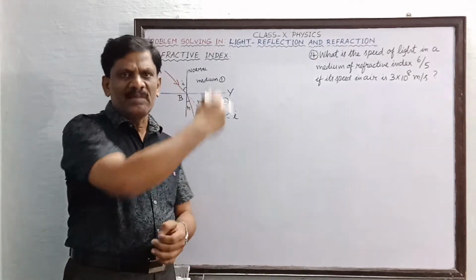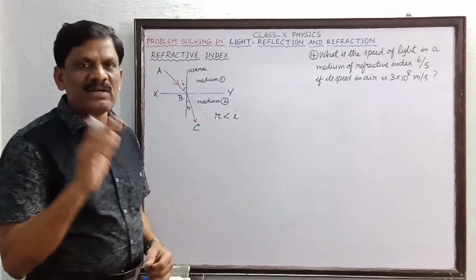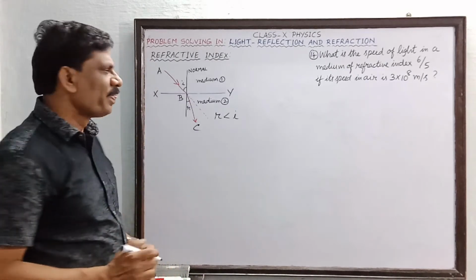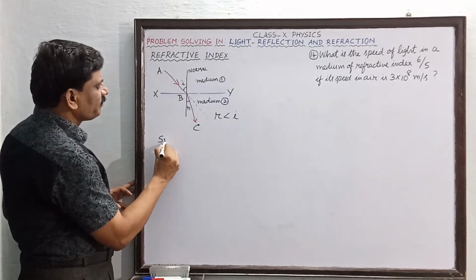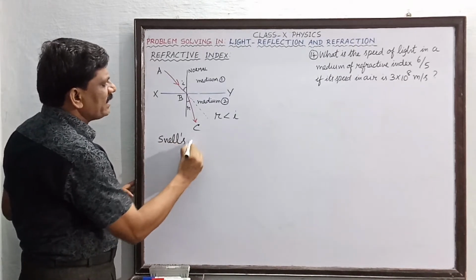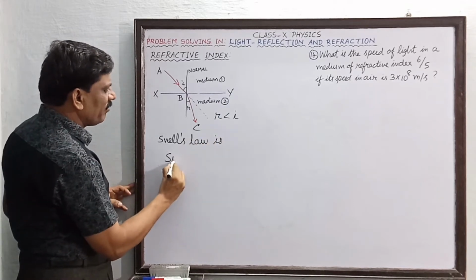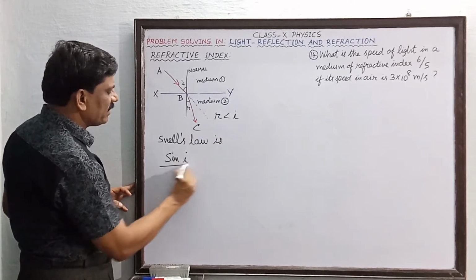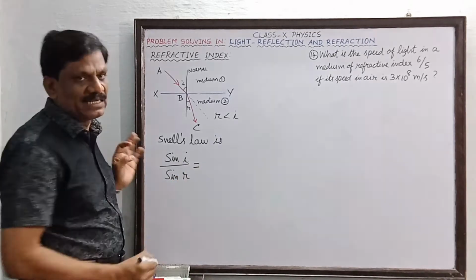In all the coming problems, we are going to use the same formula, that is Snell's law of refraction, the second law of refraction. So what is Snell's law? It is given as sine of the angle of incidence divided by sine of the angle of refraction is a constant.